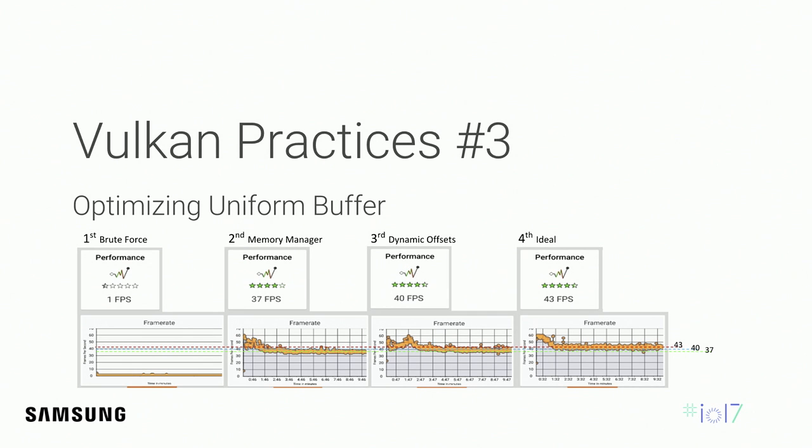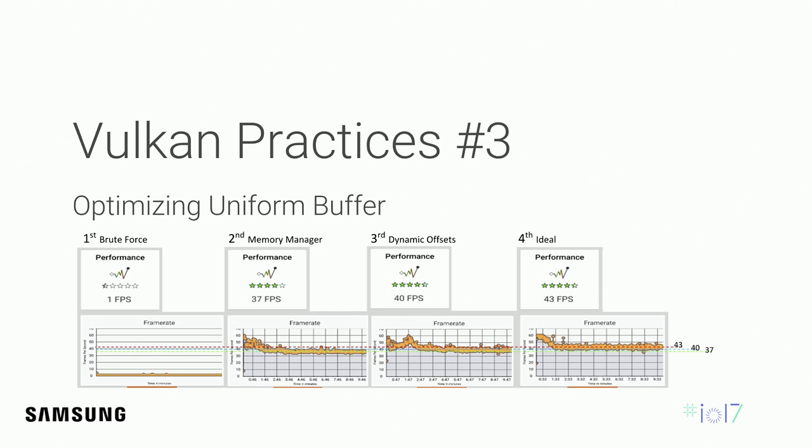Third, uniform. Uniform is one of the critical parts of graphics programming. This has a basic intention of interaction between CPU and GPU, so it can have quite a big impact on performance in many cases. But you can manage the uniform buffer in Vulkan to get better performance.